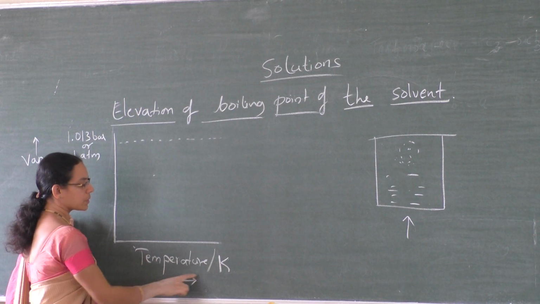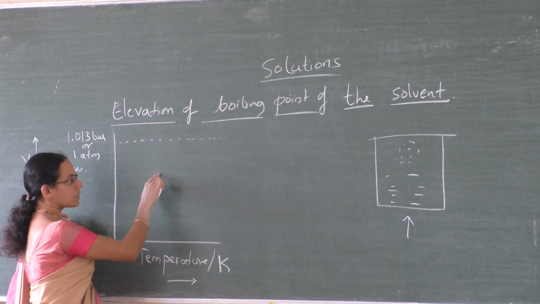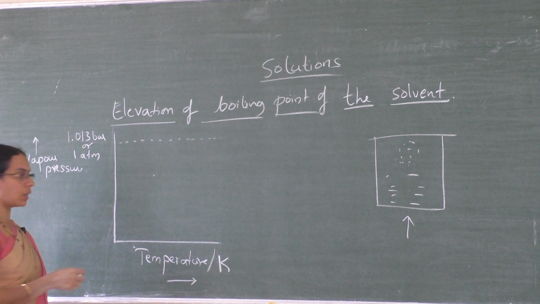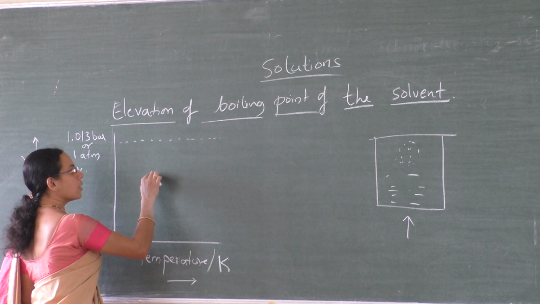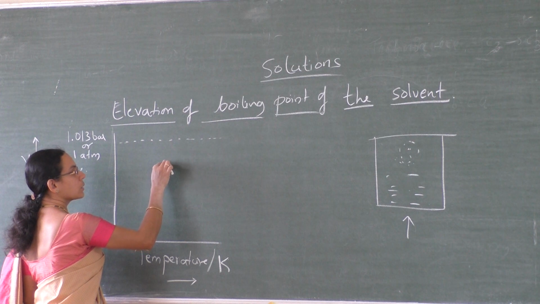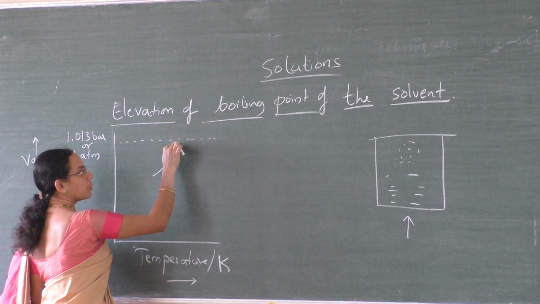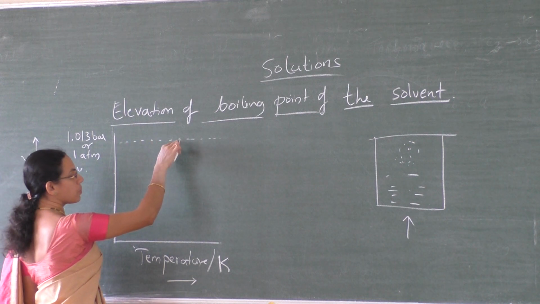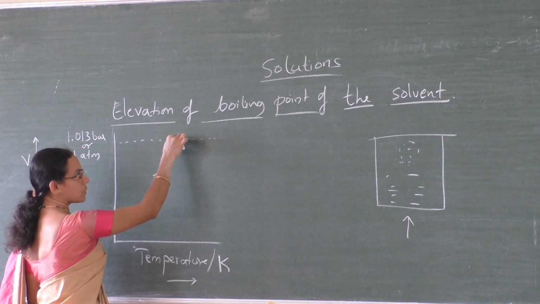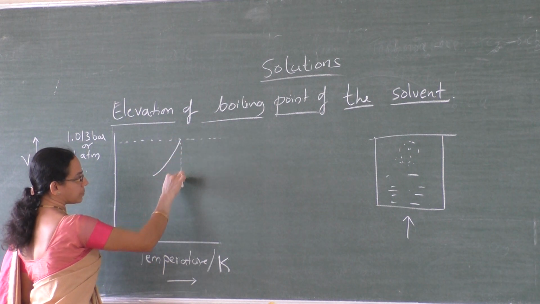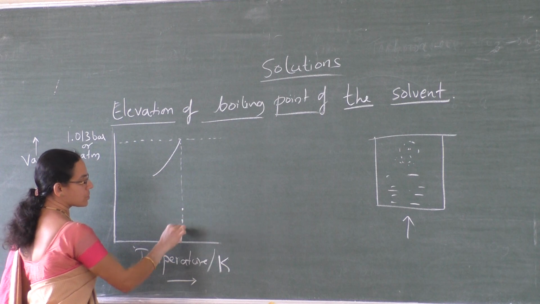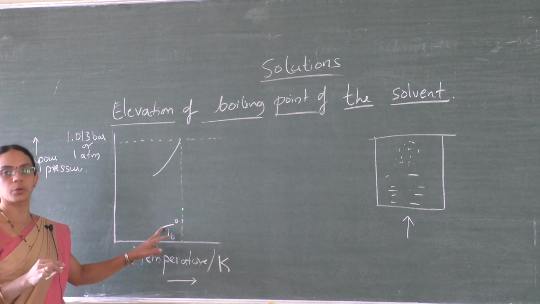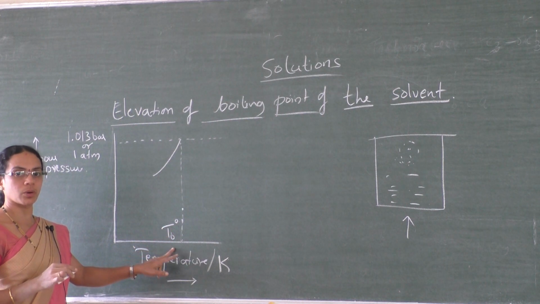Now suppose if the temperature is increased, we said that the vapor pressure increases with increase in temperature. So on heating, vapor pressure of the solvent goes on increasing, when the vapor pressure becomes equal to the atmospheric pressure, or when the vapor pressure reaches this point, the solvent boils. This is the temperature at which solvent boils. Let it be TB0, that is boiling point of pure solvent.